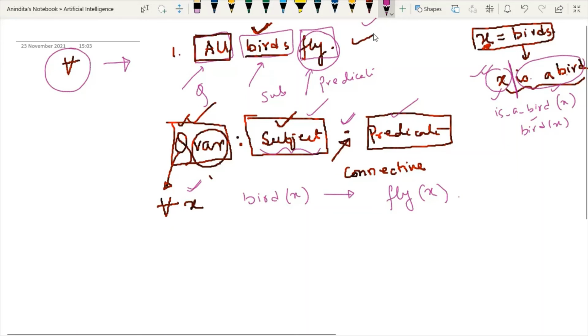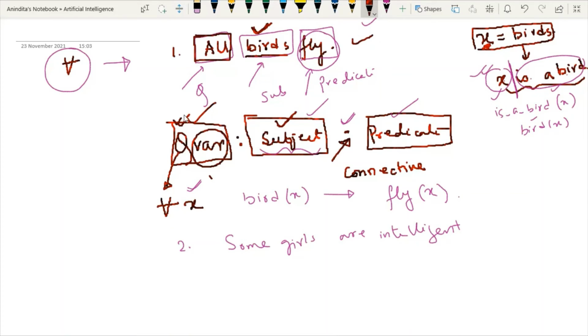I'm giving you another example. It will be helpful to you. See, some girls are intelligent. How to represent this one? Now we will use the same formula. What is the formula? First the quantifier. Which quantifier should we use? Some. Some means there exists. So I will use this quantifier. In place of Q, I will write there exists.